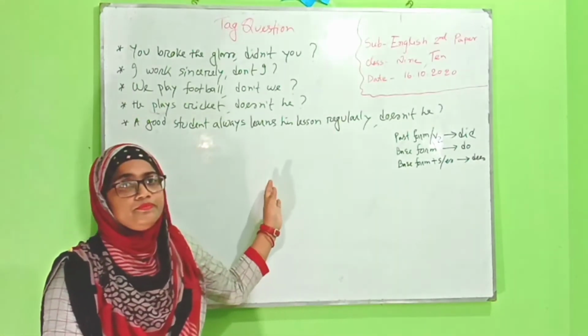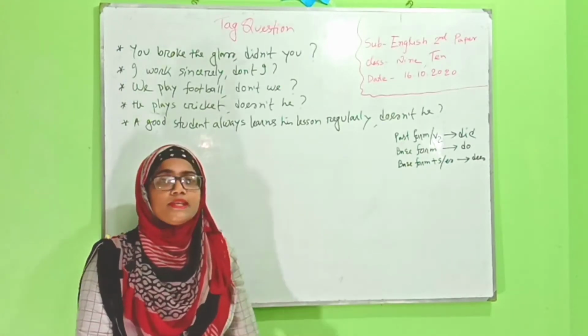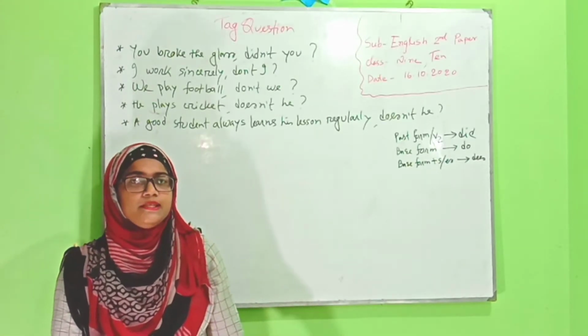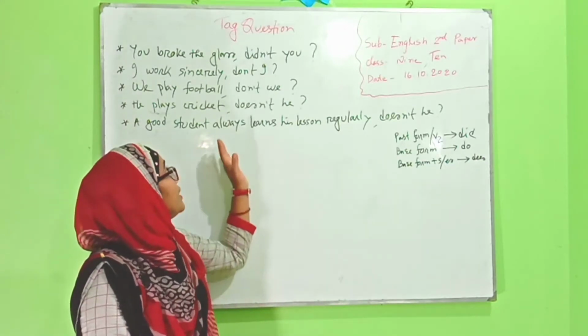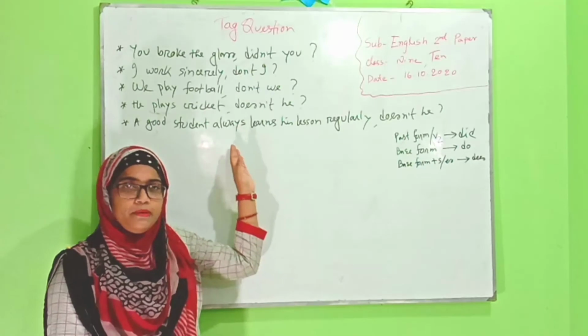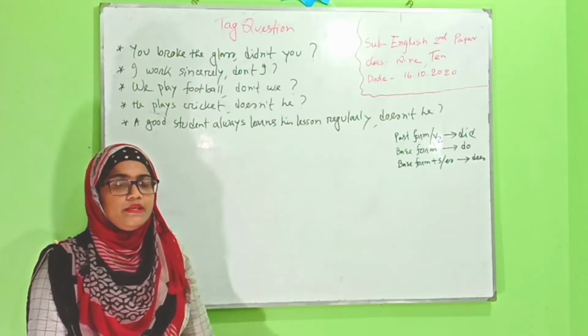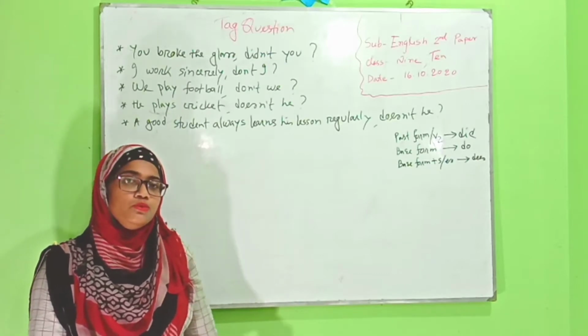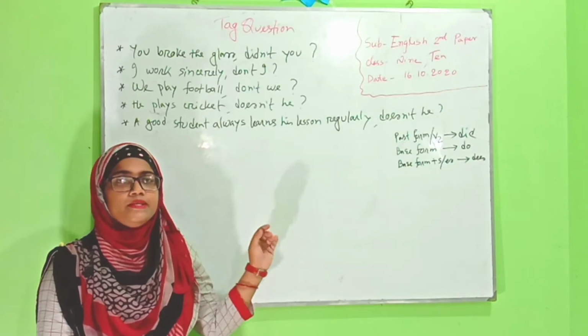You can see these sentences, and in my previous class I told you that at the time of making a question tag you have to use the helping verb that is given in the main statement. But what will you do when you don't have any helping verb in the given statement?